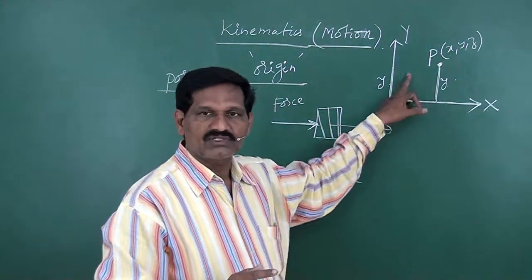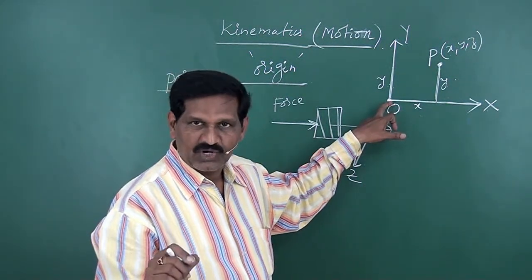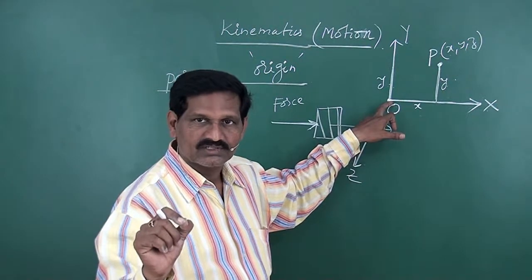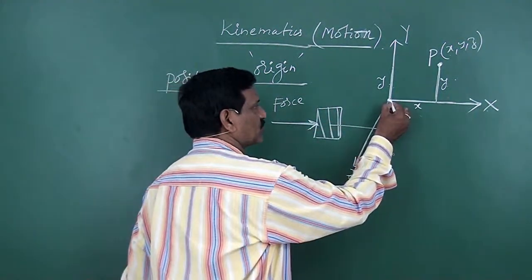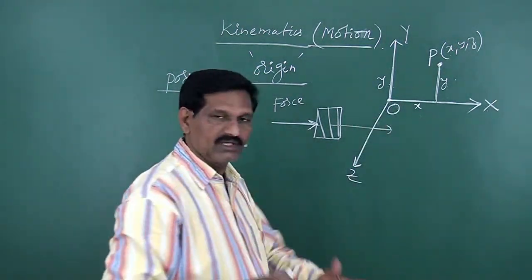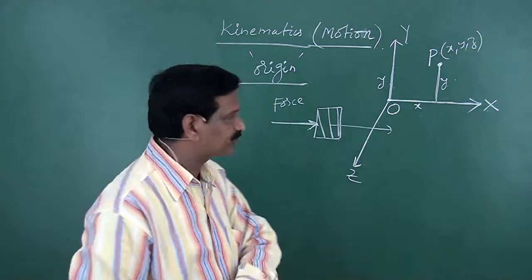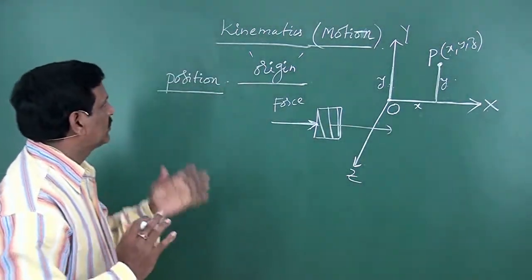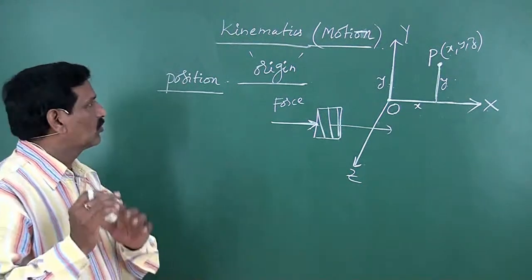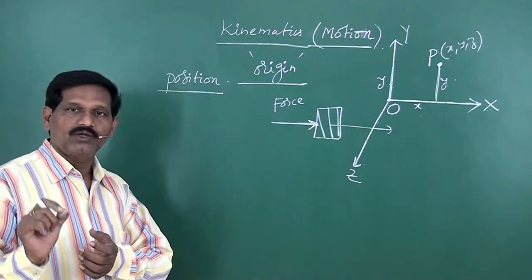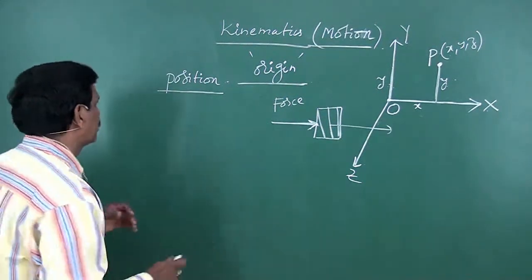The intersection of these three coordinate axes is taken as the landmark, and that landmark is called the origin. With reference to this origin, we generally specify the position of objects. Now, while discussing the topic of motion, we have to define a few parameters that generally come into the scene.